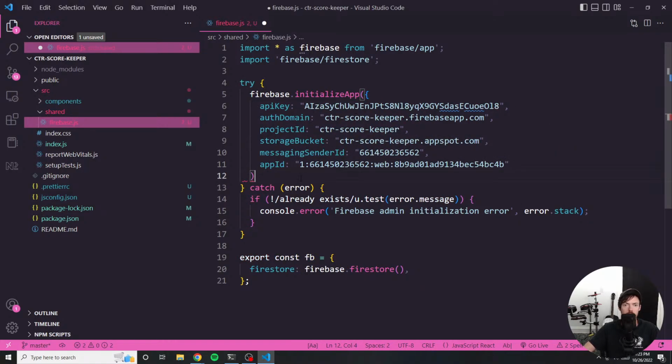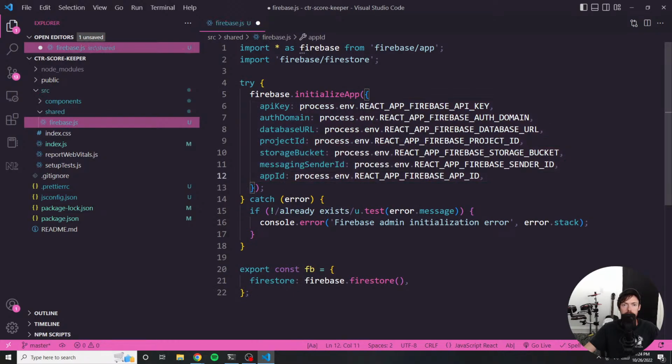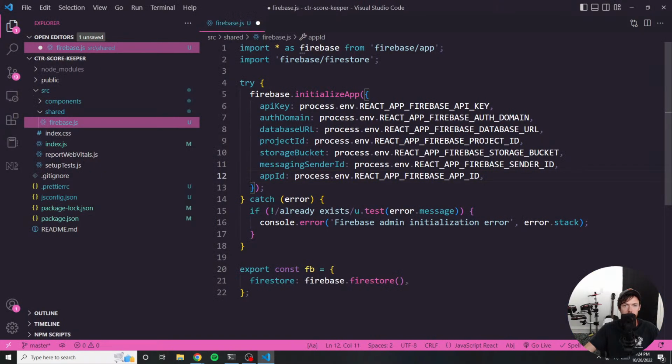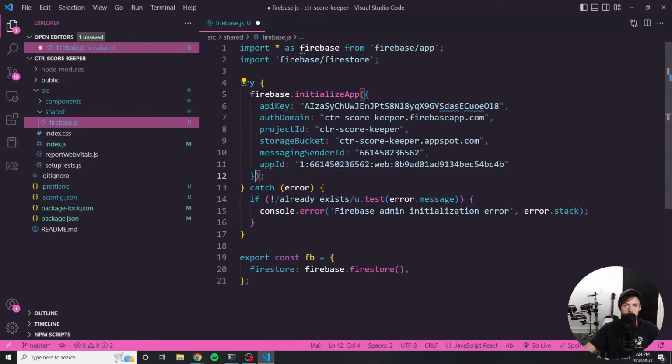It appears I'm missing something. Okay, let's do this. It's because I accidentally copied this. Oh, I see. I forgot to copy that extra bracket right there, which is very important. Gonna need that. There we go. No more issues. All right.